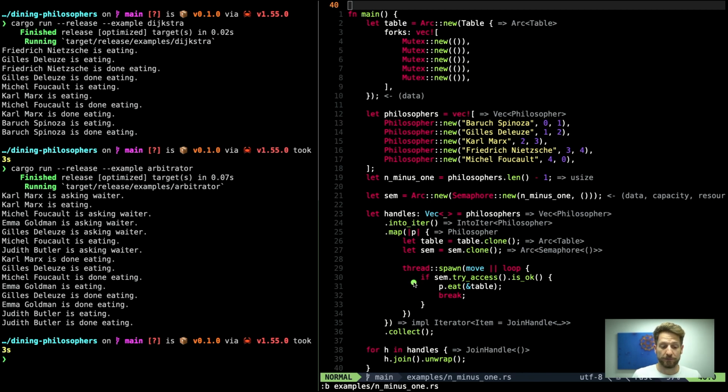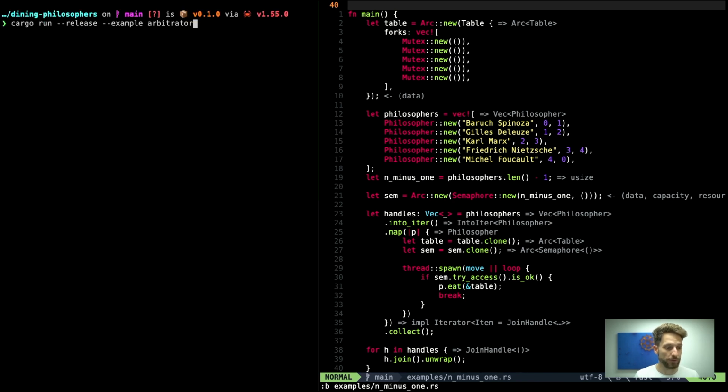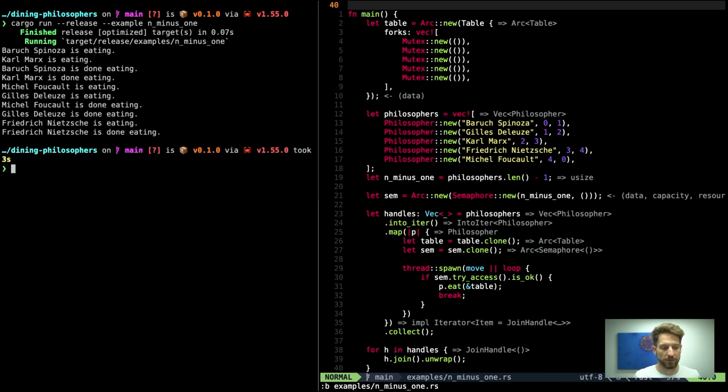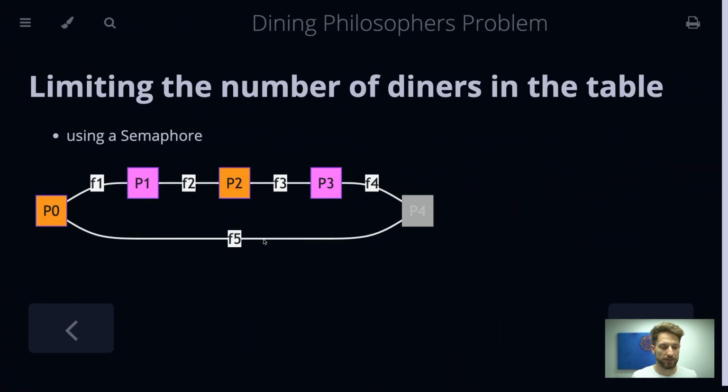Okay, let's check though if keeping only 4 eating at the same time actually solves the problem. So we can hop again on the left, and we can run the n-1 example, and we can see that it works out. This is also a solution to this problem, and we learned about semaphores. Now we can hop over and discuss the last proposed solution that we can find on Wikipedia.